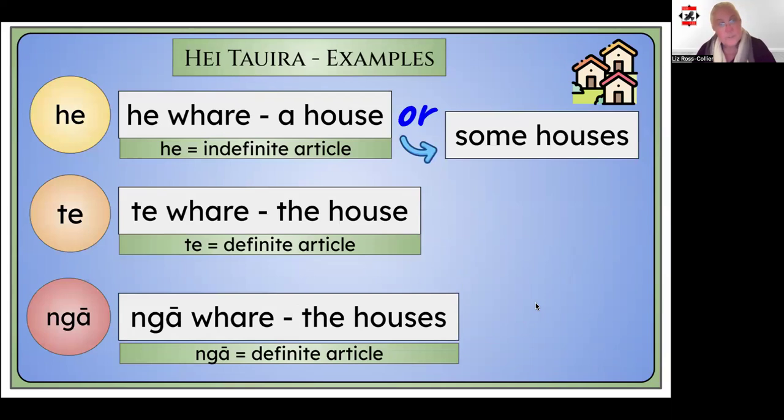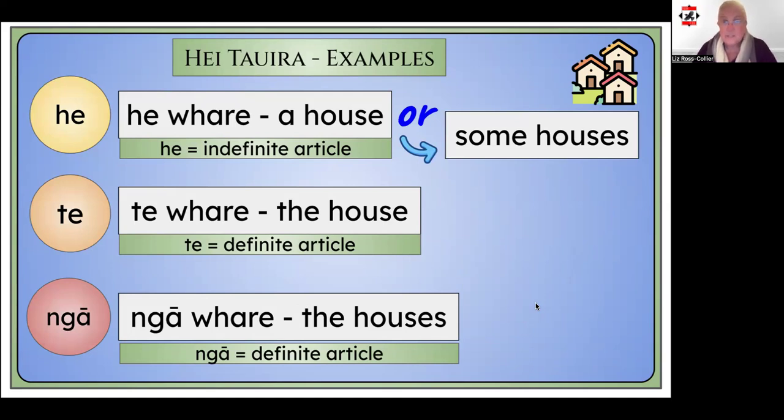Here are some examples. He whare, a house or some houses. This is what makes the word he an indefinite article. It's not related to anything specific. He whare, a house, can be any house.